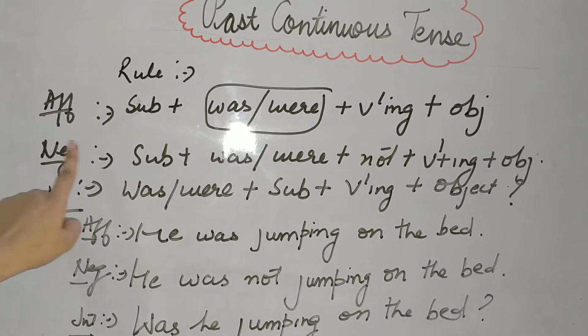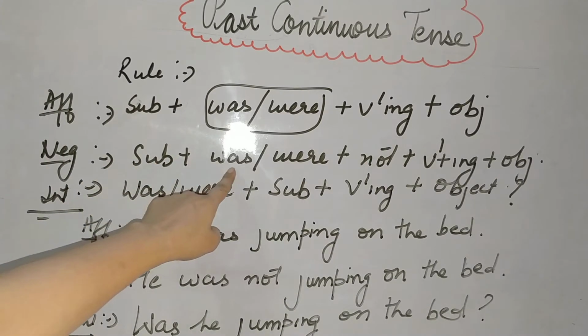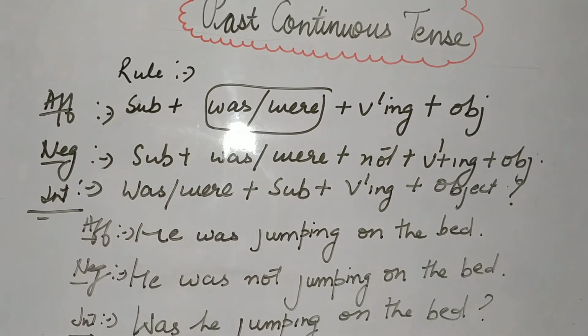Negative will be subject plus was/were plus not plus first form of your verb plus ing and your object. Interrogative will be, as it always starts with your helping verb, was/were plus subject plus first form of your verb plus ing and your object followed by question mark. It will be very clear with the help of an example.